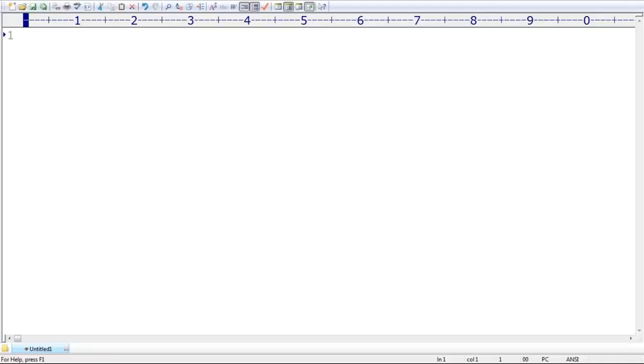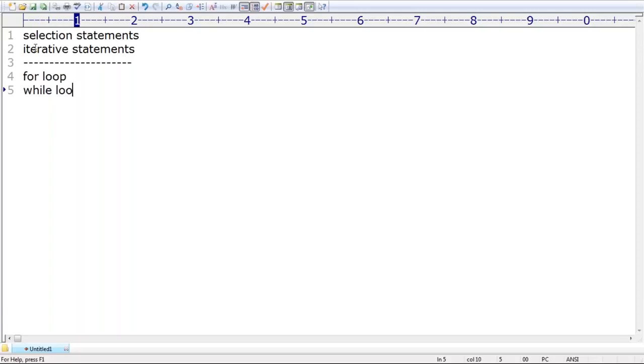We completed selection statements. After that, we started iterative statements in Python. We already completed the for loop. Now I want to go for the while loop. Remember that we already completed the for loop, and now I'm ready to go for the while loop.